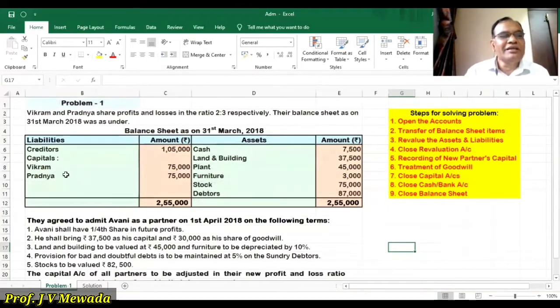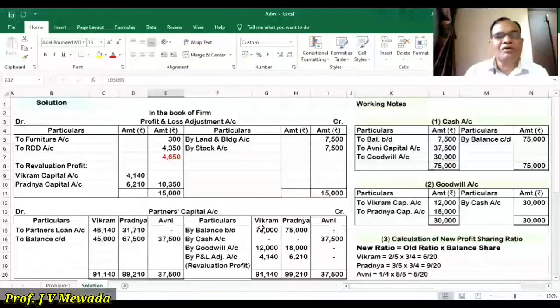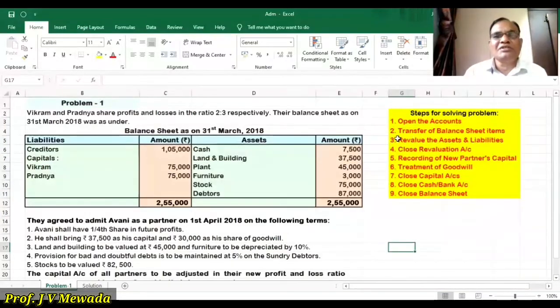Okay. And then we are given the capital of Vikram and Pradna. So in our solution, we are having capital account of Vikram and capital account of Pradna. So we'll be showing opening balance by balance brought down 75,000 for both the partners.